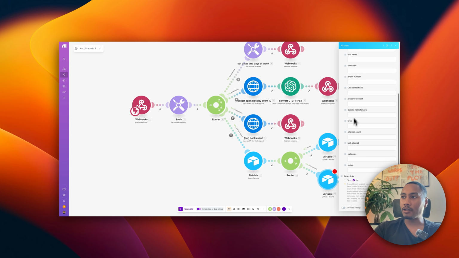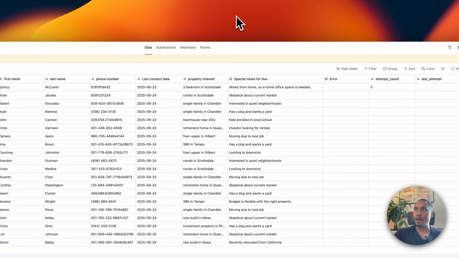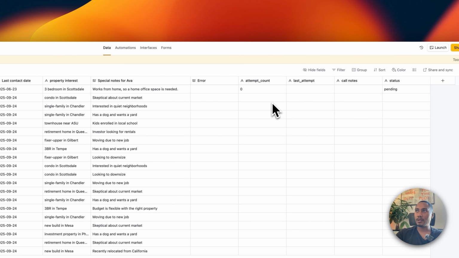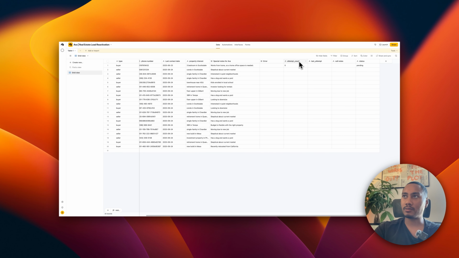And now there are some extra columns that I added, such as attempt count, last attempt, and also status. So let me go back to Airtable. So we want to add attempt count, add last attempt, and also status. So we will pre-populate all these leads with pending, and the status will be updated based on the end call report.